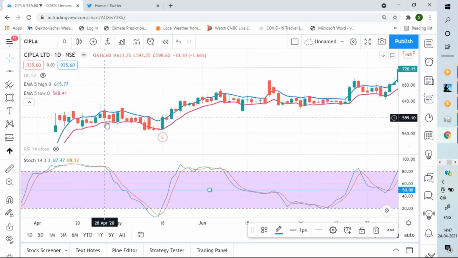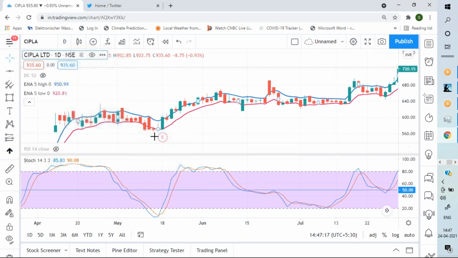And see this fall when the crossover happened. If you had entered this trade after it entered the normal zone, you might have entered here, but still there was a goodish bit of down move, 595 to 567.